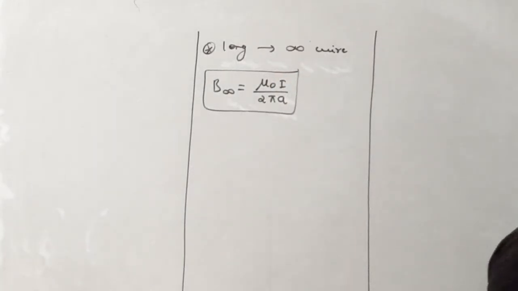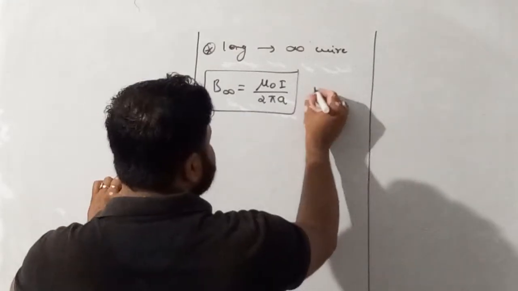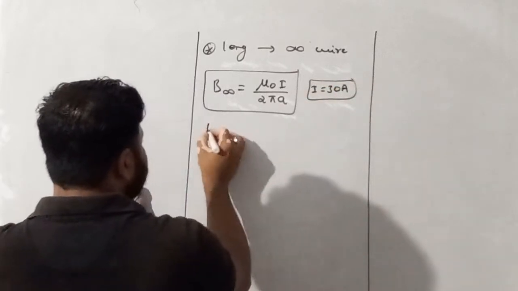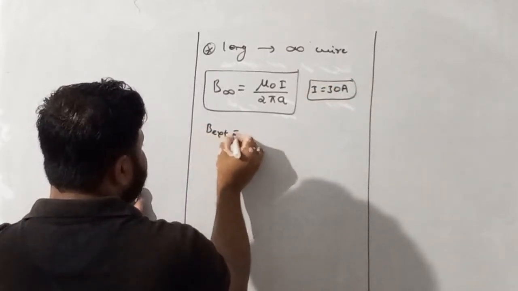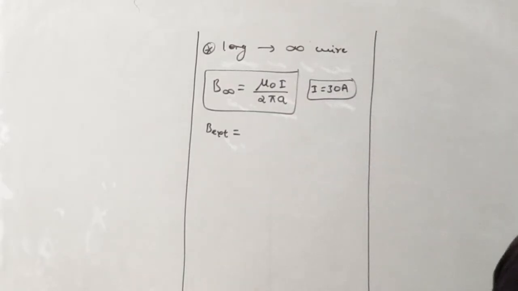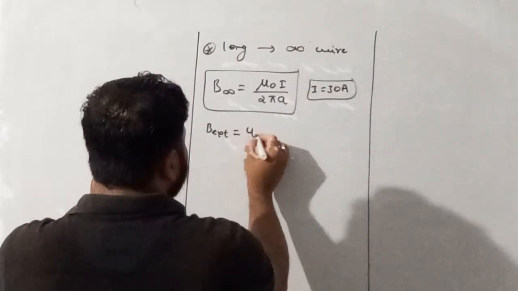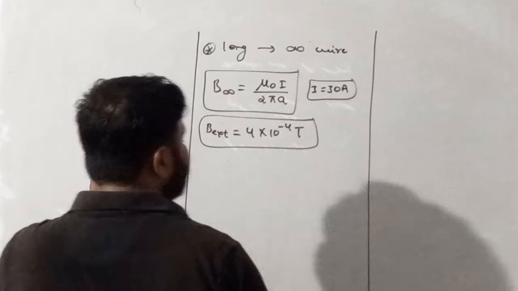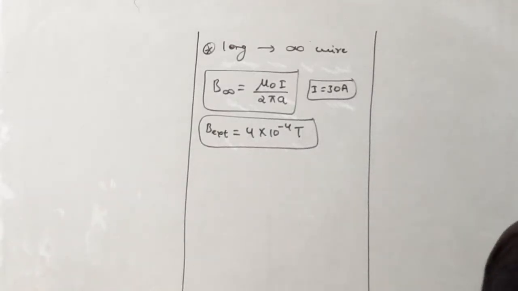So a long straight wire carrying a current of 30 ampere. This wire is placed in an external magnetic field. I am writing the external magnetic field as B external, and its value is 4 into 10 raised power minus 4 Tesla. They are saying this magnetic field is parallel to the current.